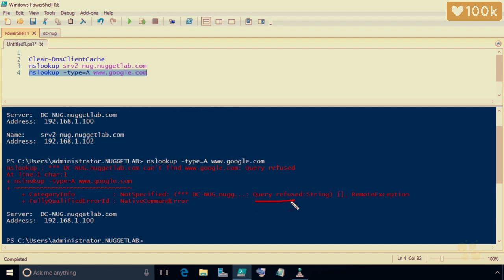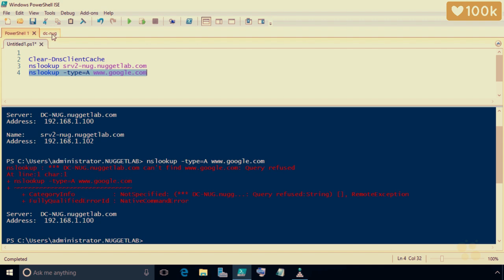So here we have query refused. It was not doing recursive lookup requests and asking any other DNS servers on our behalf regarding resolving www.google.com. So that's the first step to protecting our DNS server, is turning off the recursive query function. However, that doesn't make it very useful for people who want to use this DNS server, for example, our internal employees. So what we could do is we could go ahead and set up a DNS server policy.